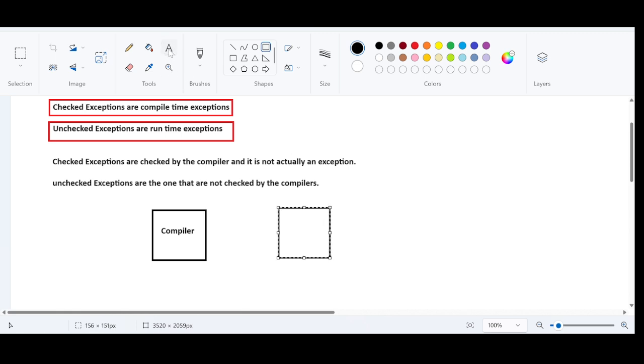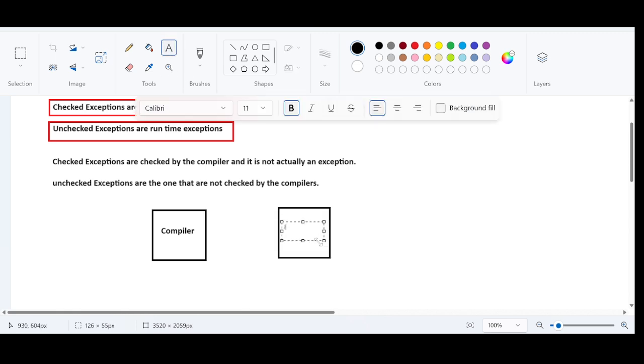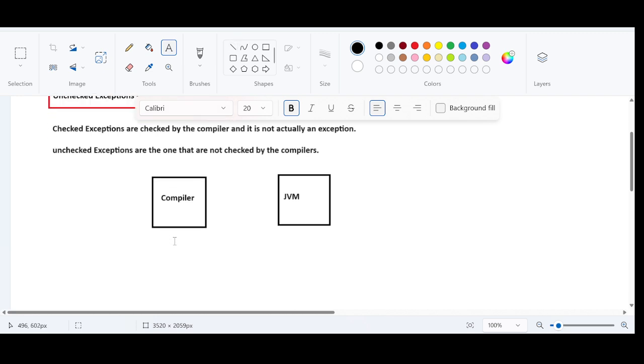Runtime, in the sense of the Java Virtual Machine, is something that is going to perform the runtime action. So all the exceptions will be occurring in the runtime only. But the job of the compiler is to check whether there is any possibility for a particular code to generate an exception in the runtime. Right? So if it is checking, they are called checked exceptions. If it is not checking, they are called unchecked exceptions.